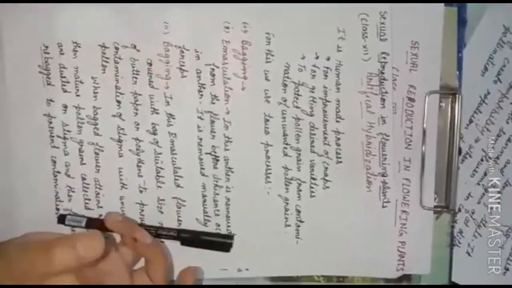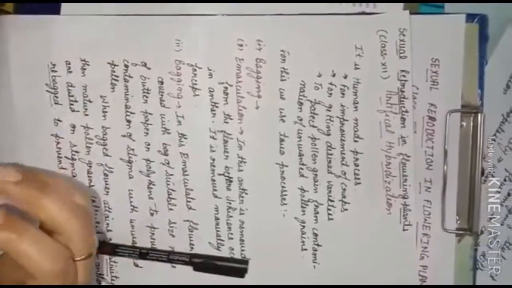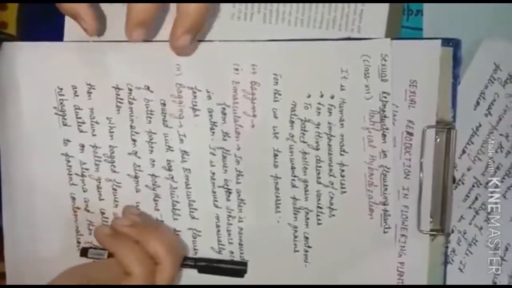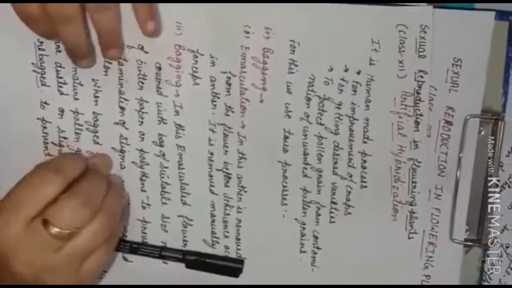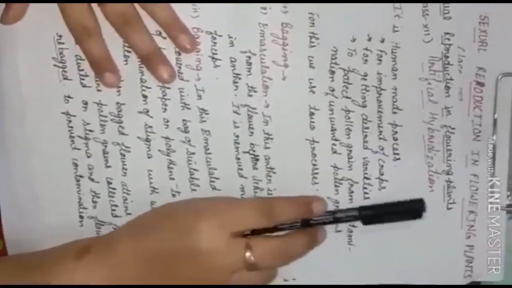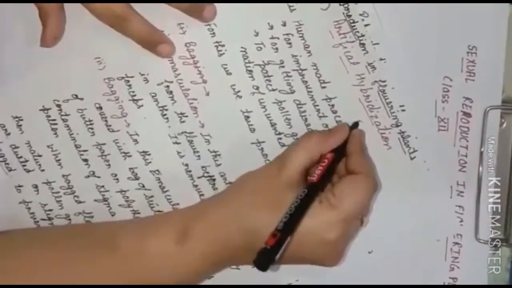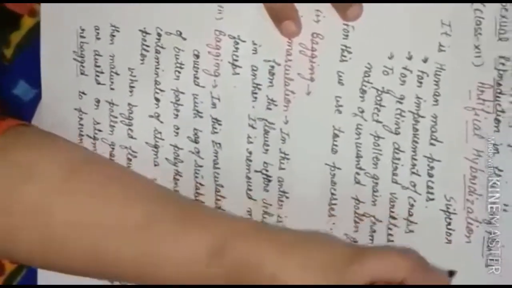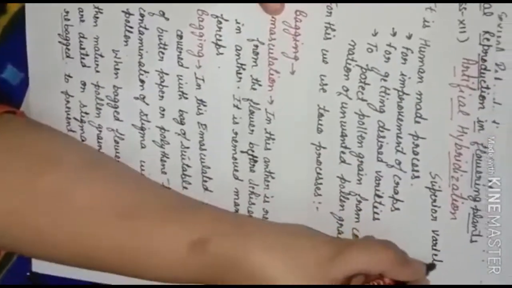Hybridization means different characters are being mixed together to get a new character. When this process happens naturally, it is a natural process, but when human involvement is completely there, we call it artificial hybridization. The purpose of artificial hybridization is to get a superior variety of the crop. Superior means the best variety of the crop.